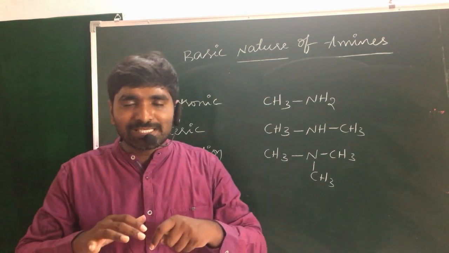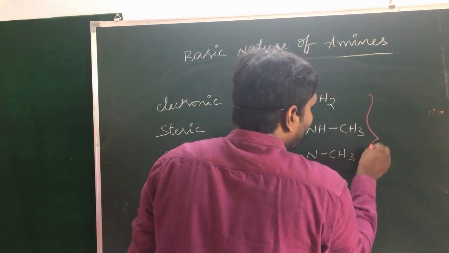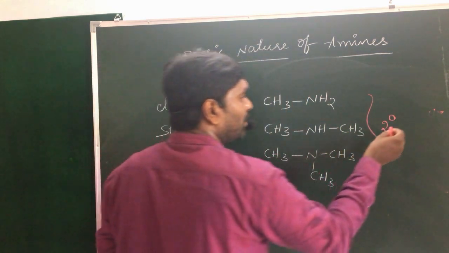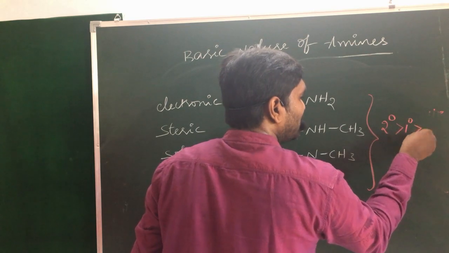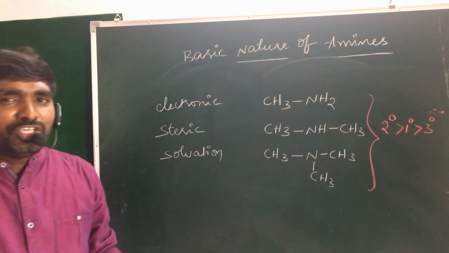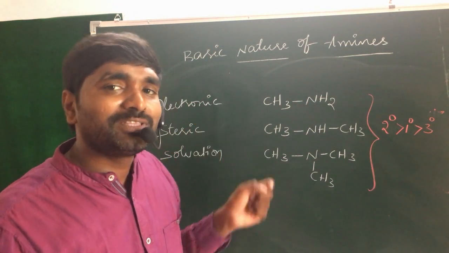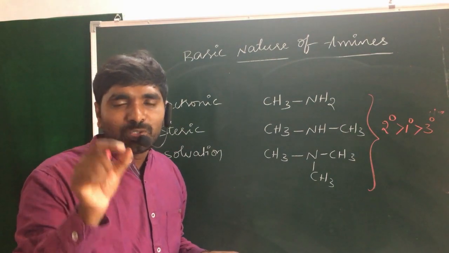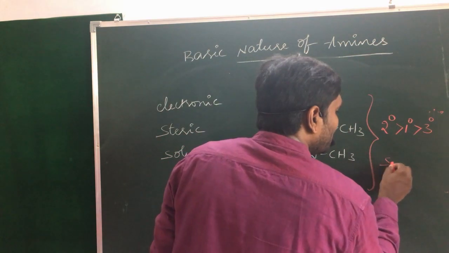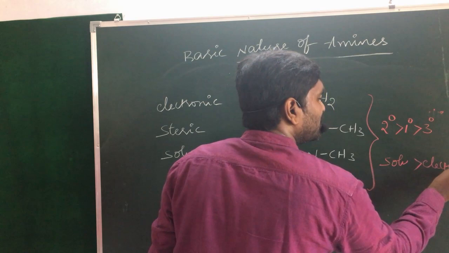When bulkiness decreases, the solvation effect may dominate. So secondary amines are more basic in nature in this condition. After secondary amines, primary amines are more basic. After primary, tertiary amines are more basic, if your alkyl group is the methyl group. Why? Because due to the less bulkiness, in this condition, the solvation effect dominates the electronic factor.